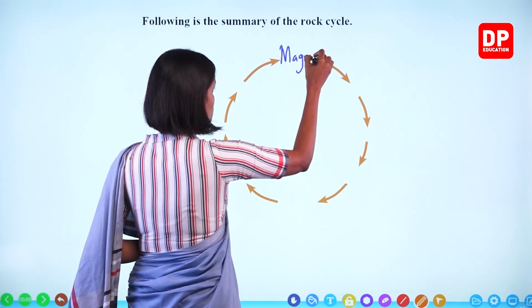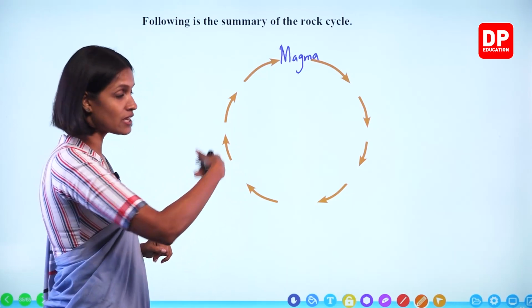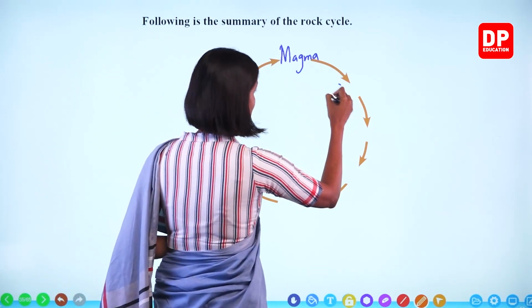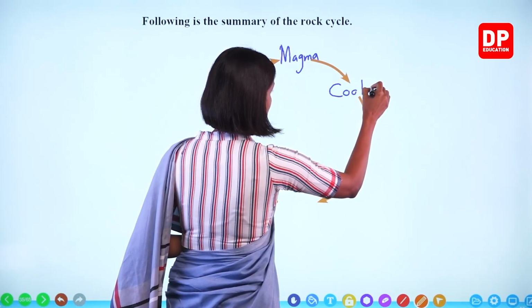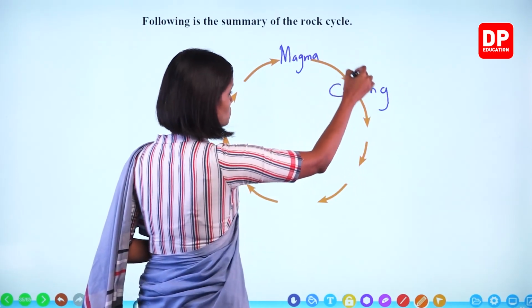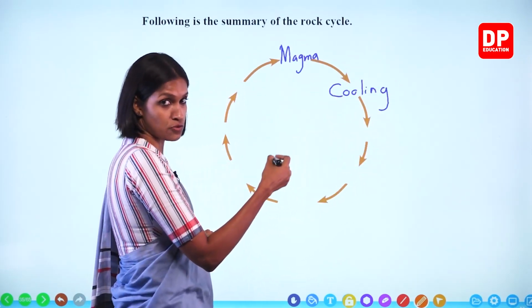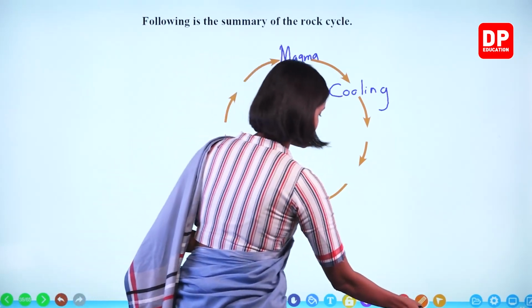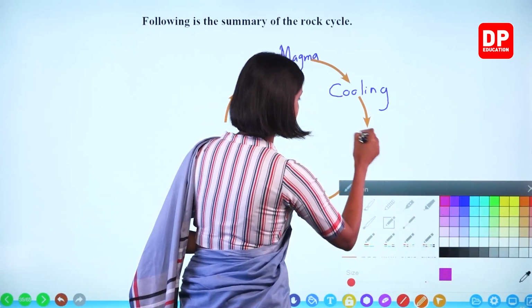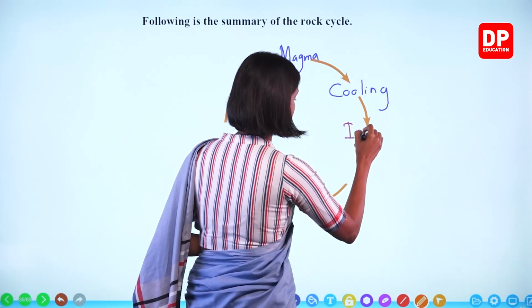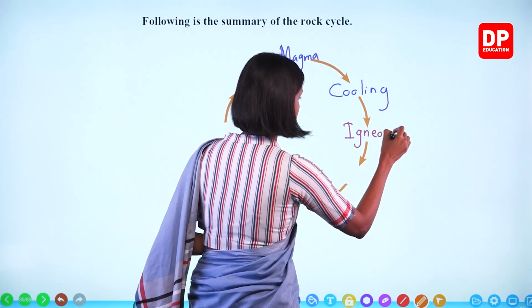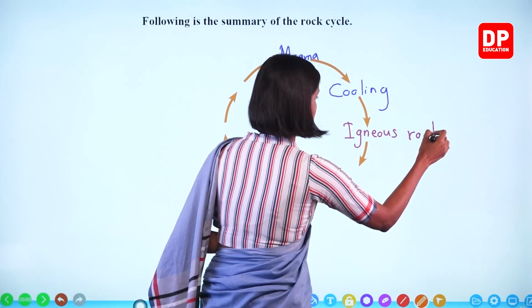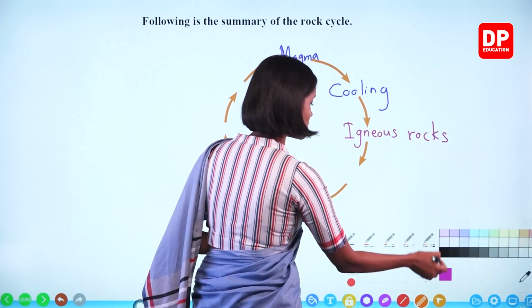Magma. So when magma cools down, igneous rocks are formed. Here we will write down cooling. Magma, due to the cooling process, what is formed? Igneous rocks are formed. We will write down the names of the rocks in a different color. Igneous rocks. Then what happens to the igneous rocks?